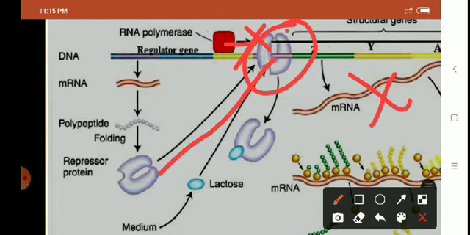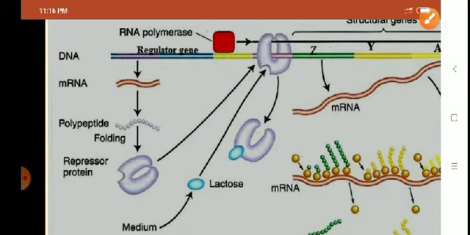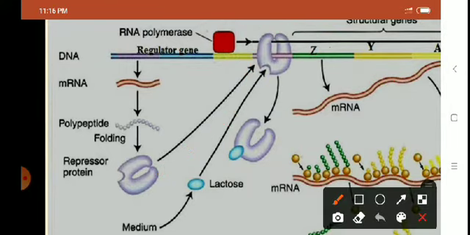Now, if the operator repressor binding is going to control whether protein synthesis takes place or not, then there should be some other molecule which can remove the repressor away from the operator, and that molecule is called an inducer molecule.